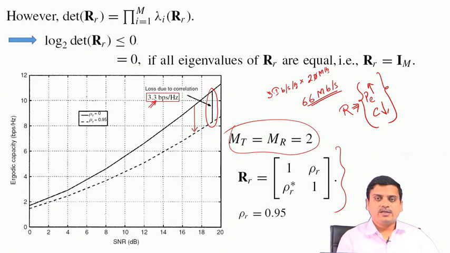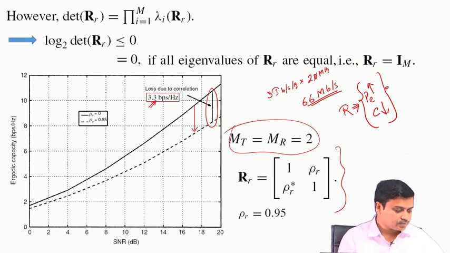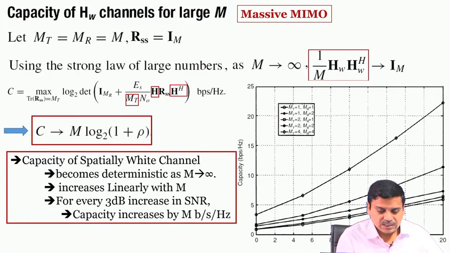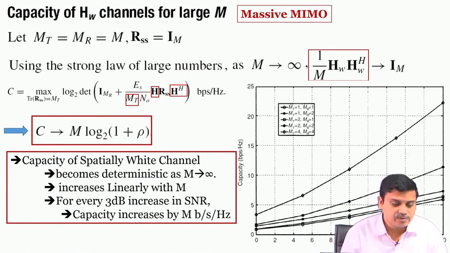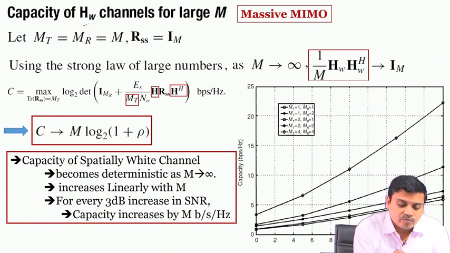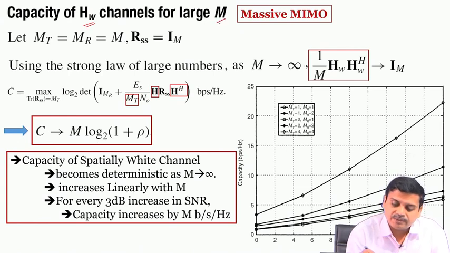If we know the details, then we can take advantage of designing the transmission mechanism schemes, which can provide us with a higher spectral efficiency. So, the last thing that I would like to show you before we conclude in a minute from now: the capacity of a spatially white channel for large M. This is a motivation for studying massive MIMO.